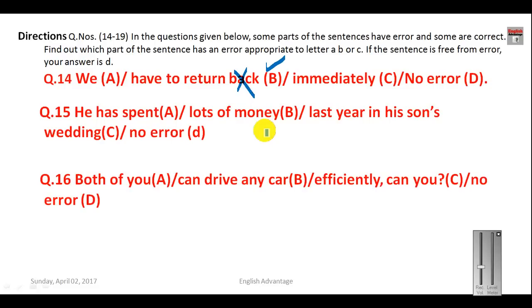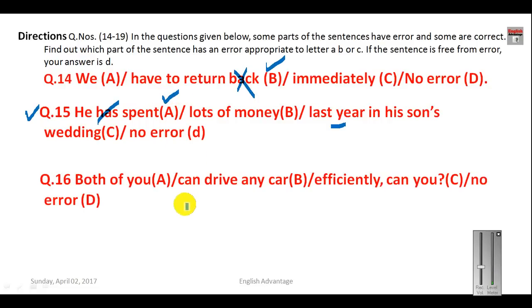She has spent lots of money last year in his son's wedding. What is the error in this sentence? This is an extremely useful sentence for SSC exams. Now let me explain to you this sentence. Since we are using last year in this sentence, and last year belongs to the past tense, that is why we cannot use has here. We have to use only: he spent lots of money last year in his son's wedding. So that is how you can correct this sentence, and A will be your answer.